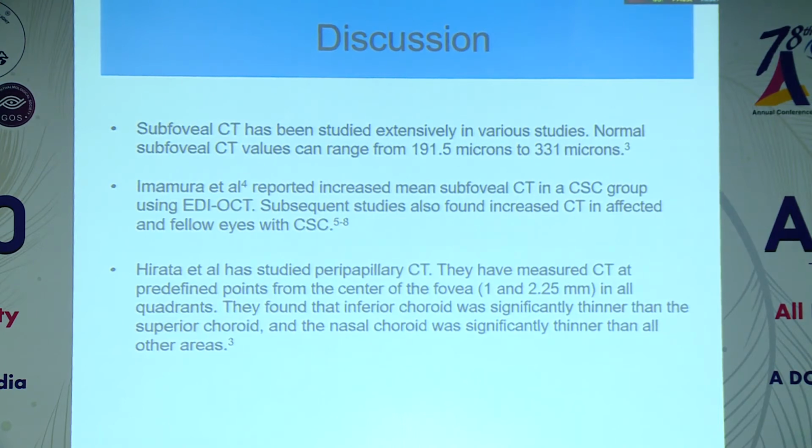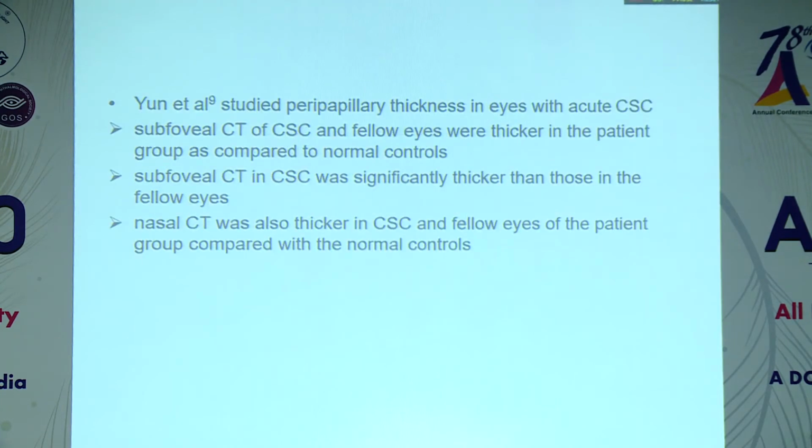They found that inferior choroid was significantly thinner than the superior, and nasal choroid was significantly thinner than all other areas. Yun et al. had studied peripapillary thickness in eyes with acute CSC. They found out that subfoveal choroidal thickness in CSC and fellow eyes were thicker. Even nasal choroidal thickness was also thicker in CSC and fellow eyes as compared to the normal controls.